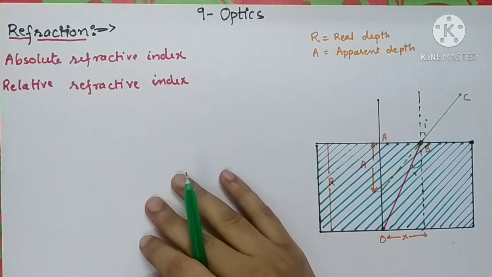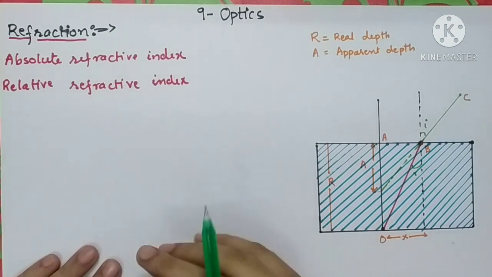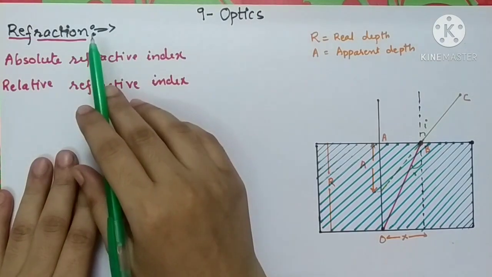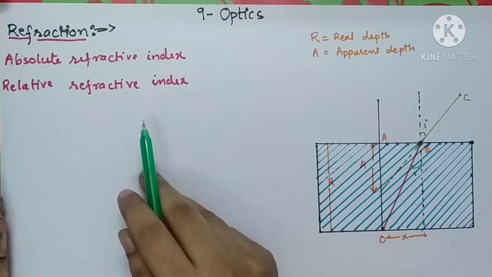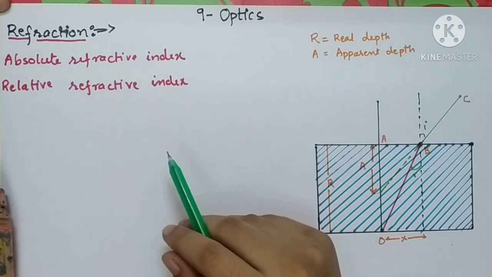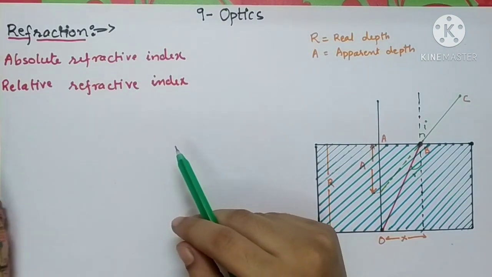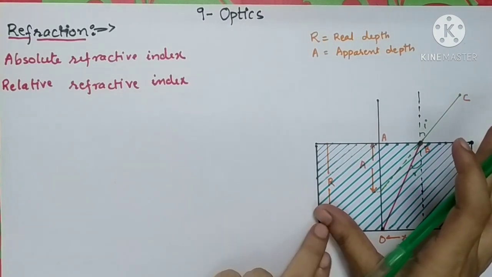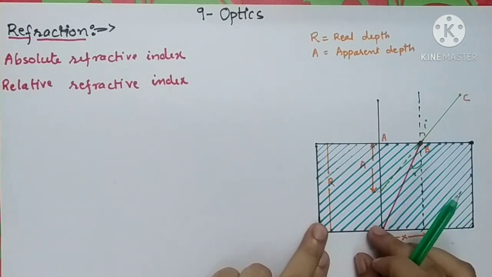In the last lecture we had seen the concept of reflection and refraction of light. Today we are going to concentrate on refraction. What is meant by refraction? For that I will again repeat. Whenever, let us consider one denser medium. I hope you are all aware of the optically rarer and optically denser medium.